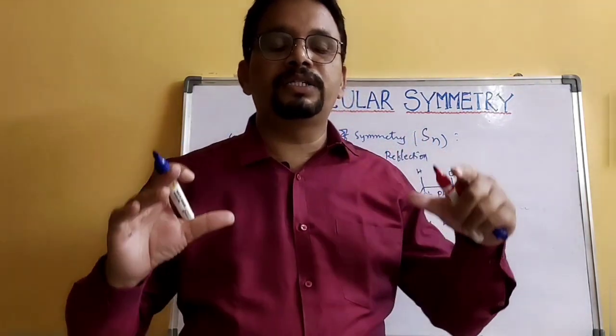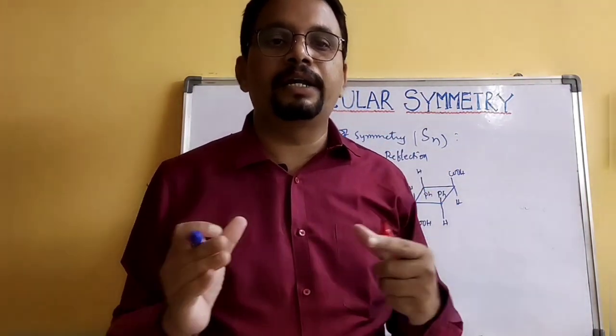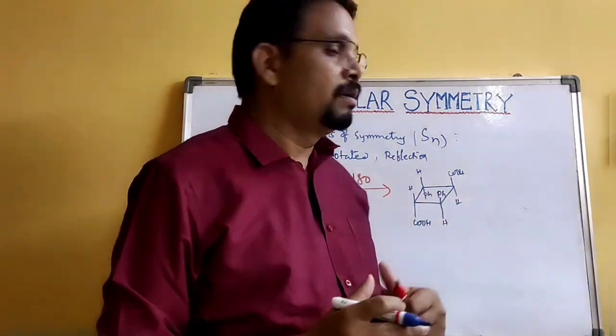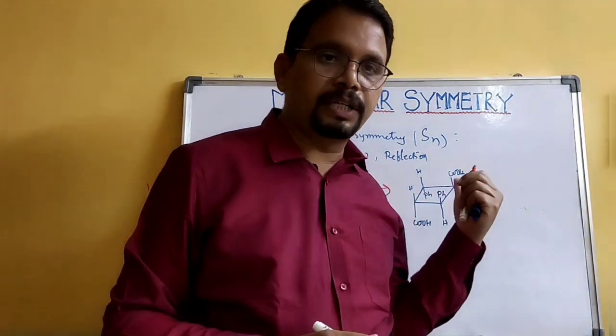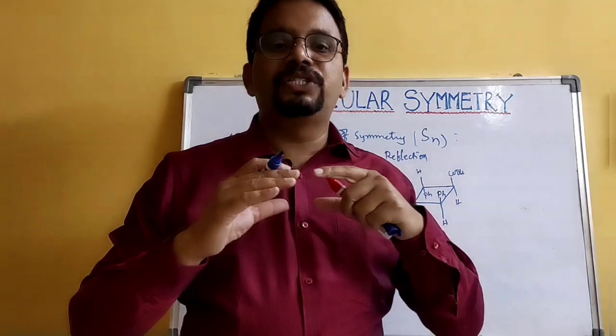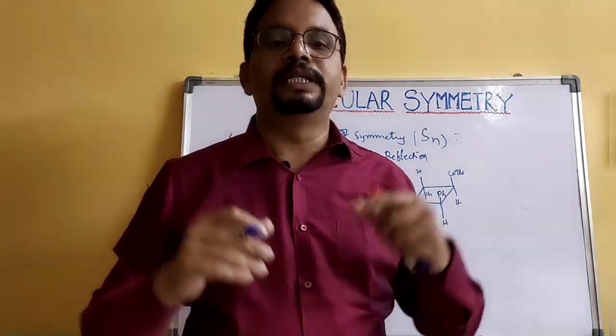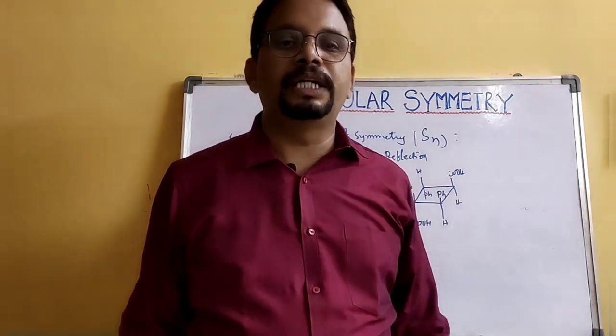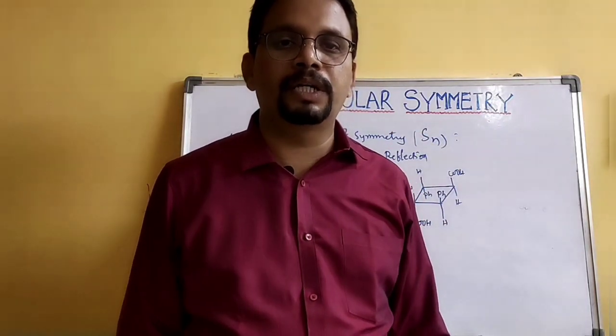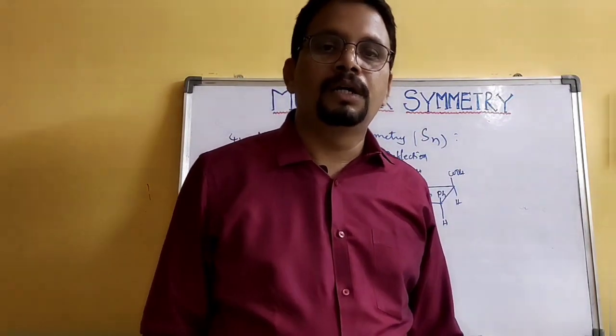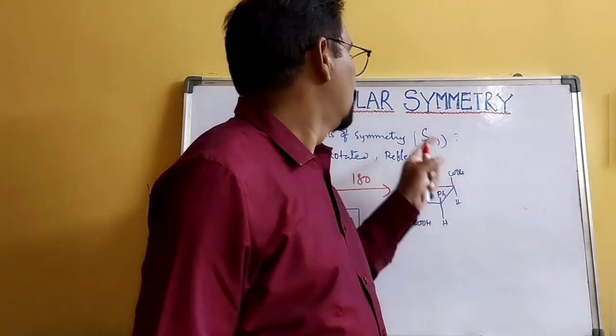Whether the molecule is chiral or achiral, you can decide with the symmetry elements. If any symmetry element is present in that molecule, it is optically inactive, it is an achiral molecule. Okay, so that is the conclusion you should take from this information.